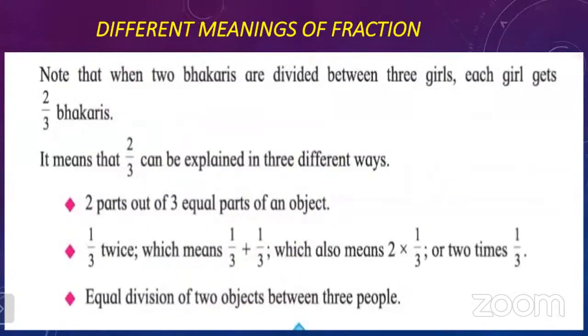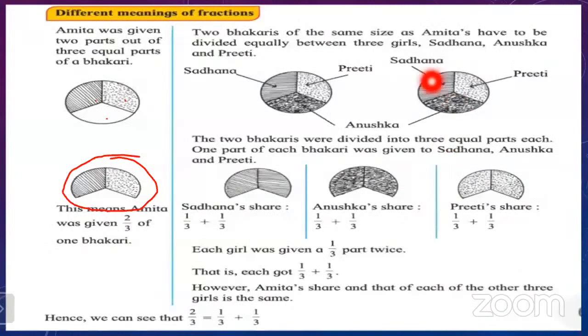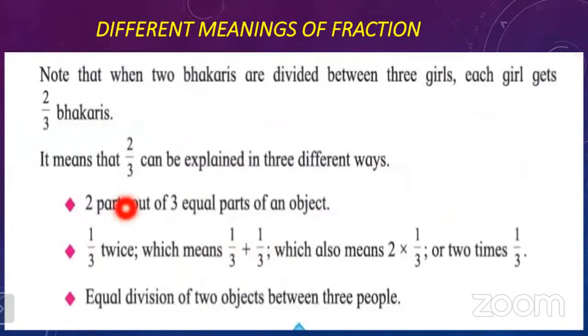Note that when two bhakris are divided between three girls, each girl gets 2/3 bhakris. So 2/3 can be explained in different ways. From this example, we are going to learn that we can explain this in three different ways.